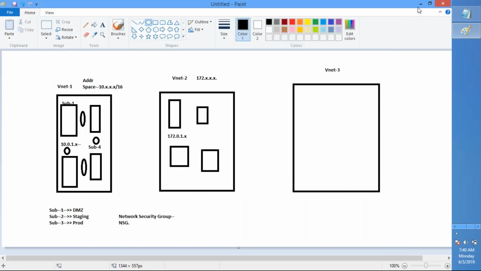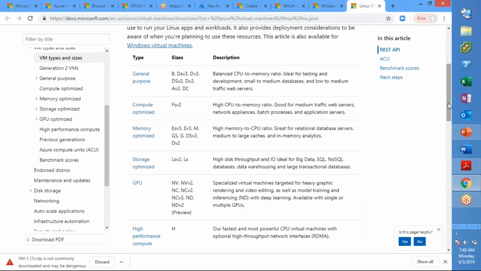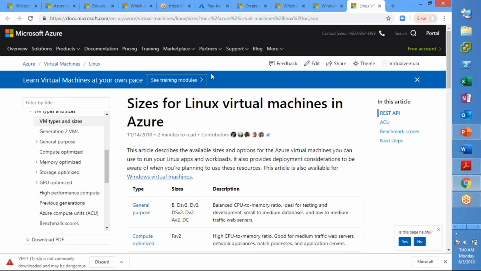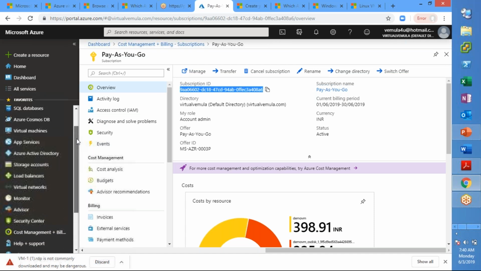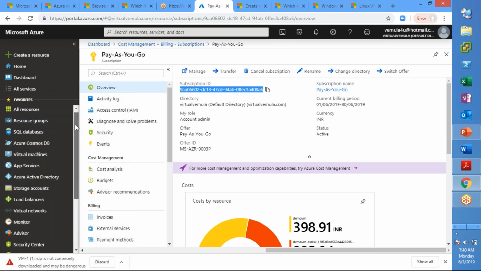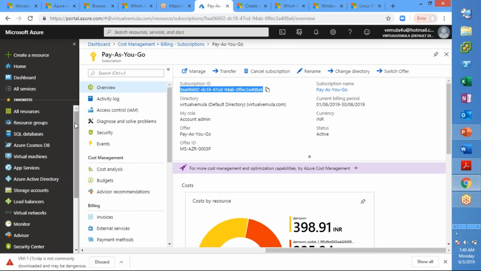Right. So we understood what are those mandatory things that are needed. Let us quickly go and try to understand different settings within the virtual machine creation. So our first topic will be virtual machines. Tomorrow we'll be seeing subscription, and how we capture an image from the virtual machine, and how we deploy multiple machines using the image.